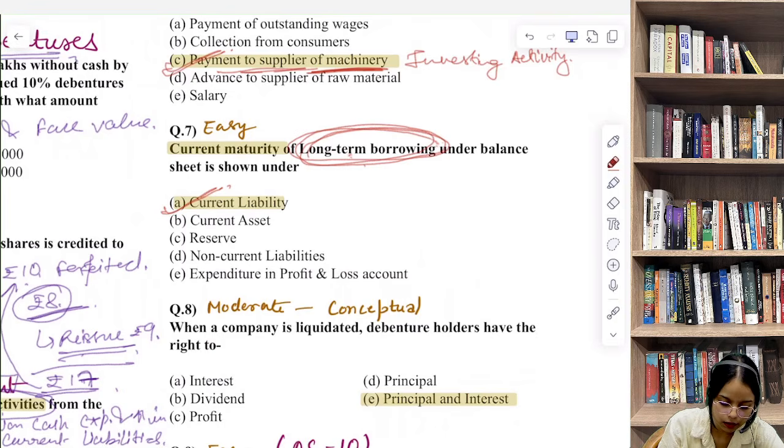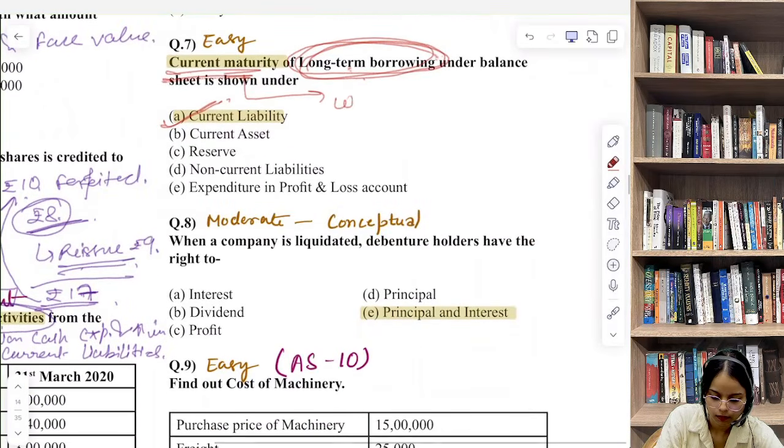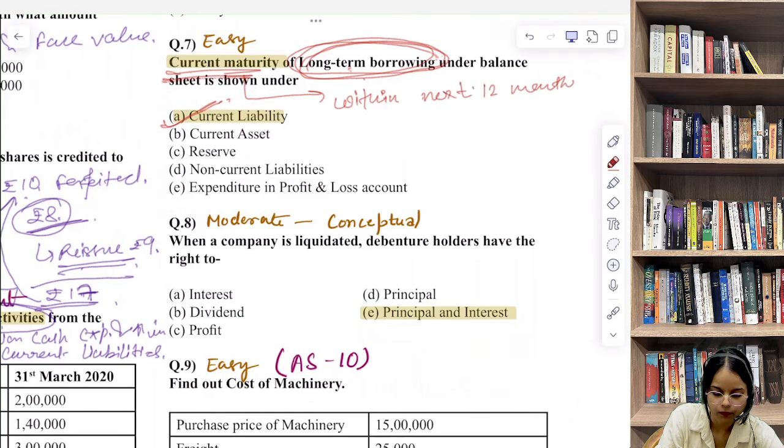Current maturity means the portion of long term borrowing that is due for repayment within the next 12 months. Since it will be settled in the current year only, it is reclassified as a current liability, even though it originally came from a long term borrowing.